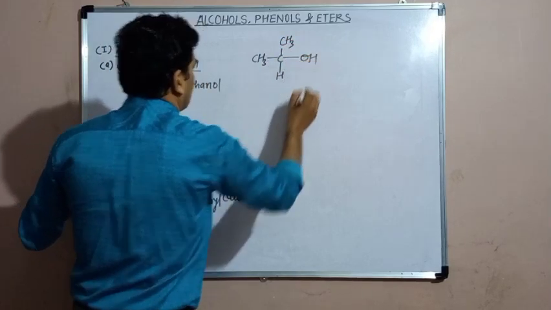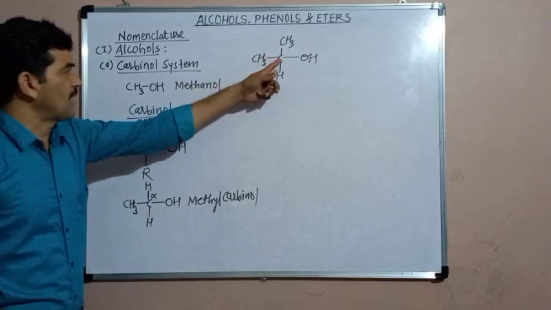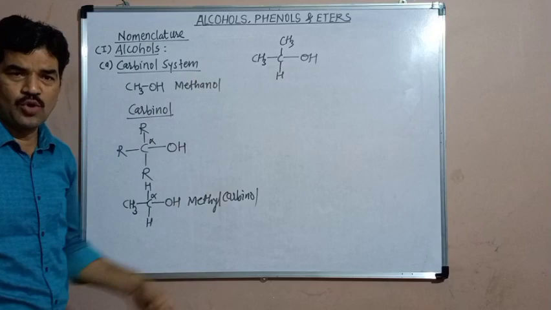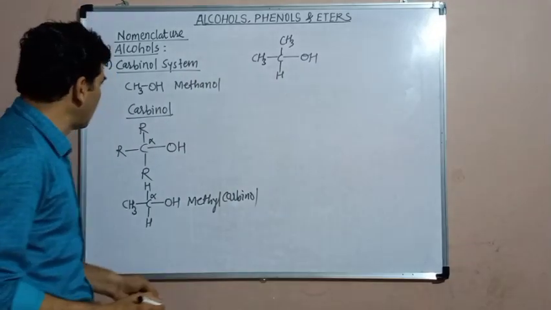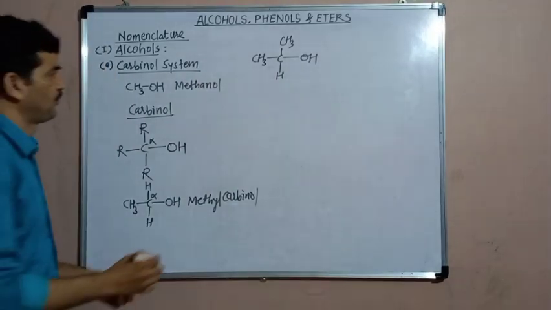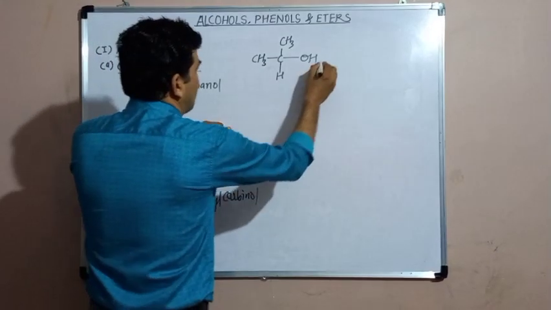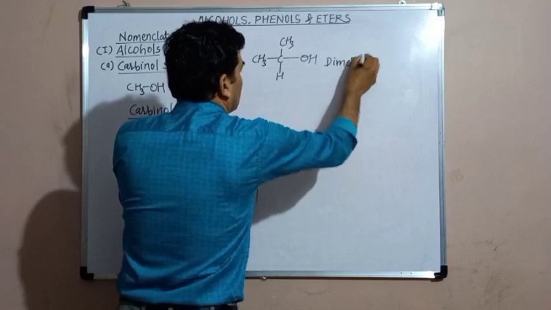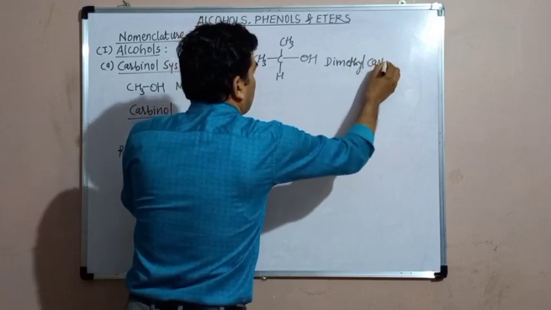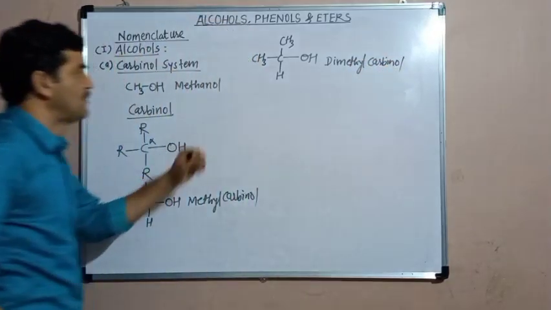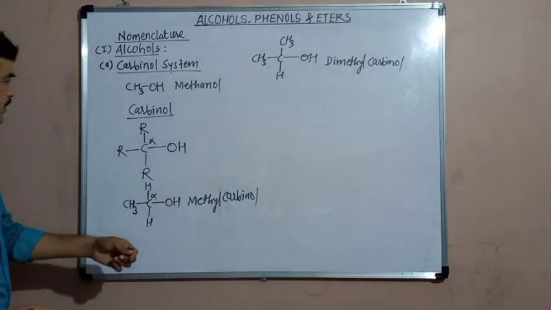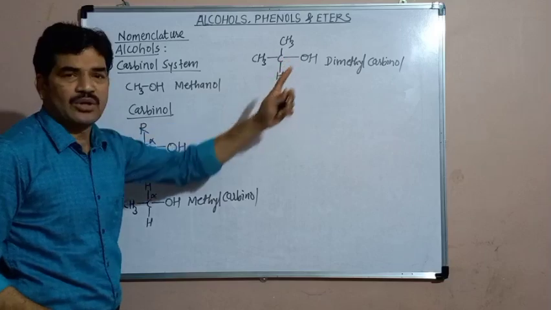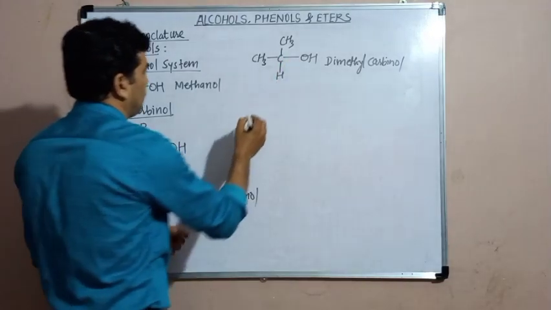Another example, CH3CHOHCH3. This is the alpha carbon bearing the hydroxyl group, and these are the two alkyl groups. The name of this alcohol according to the carbinol system will become dimethyl carbinol, because two methyl groups are attached to the carbon bearing the hydroxyl group.